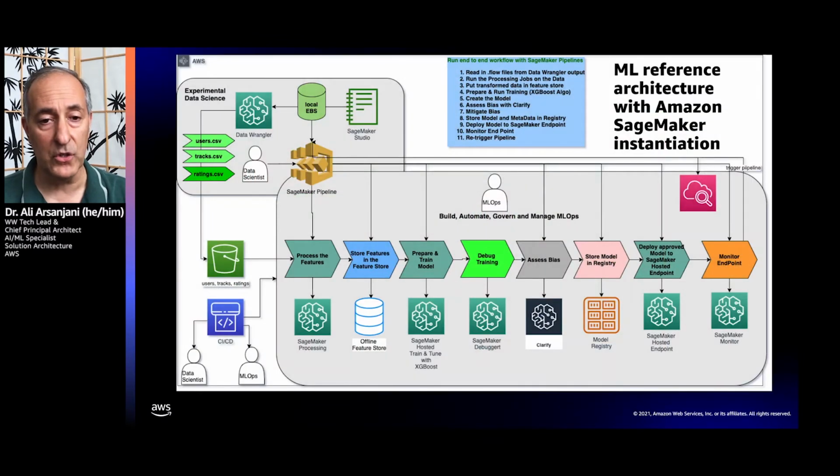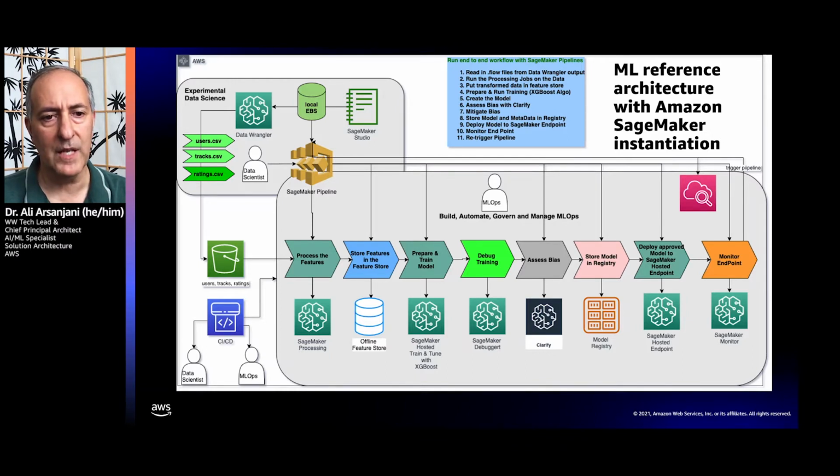So with these features, we have an ML reference architecture for Amazon SageMaker. In this ML reference architecture, you can see all the components that are currently necessary in order to take you through your end-to-end lifecycle in machine learning.